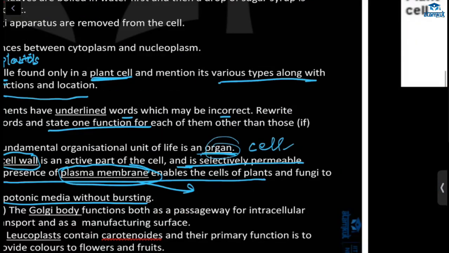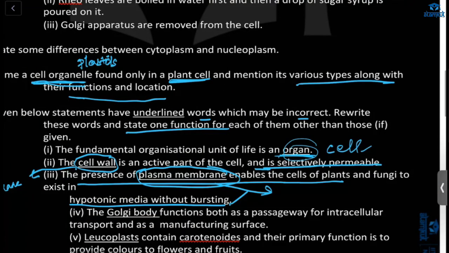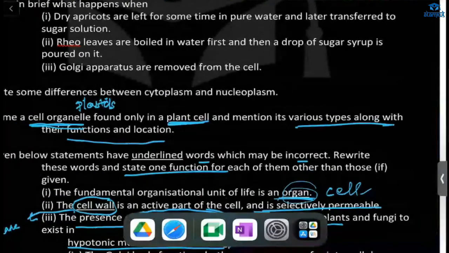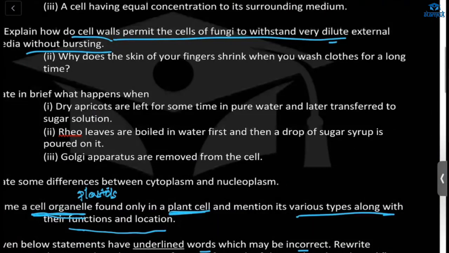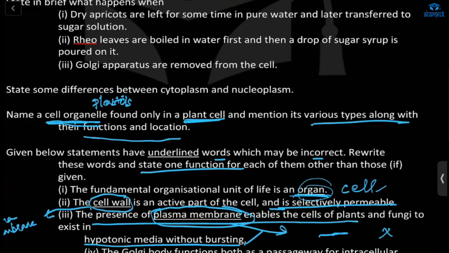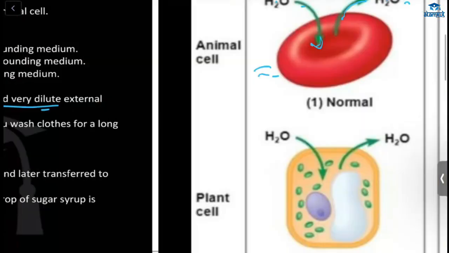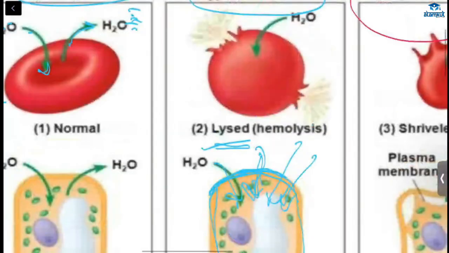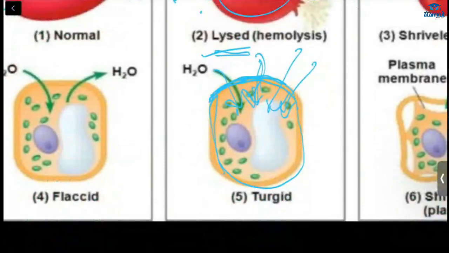Okay. In this case, then both the things are given. In one case they are telling cell wall, in the next plasma membrane. So one should be correct and one should be wrong. So which is correct and which is wrong? We have seen here, right? Cell wall, because plasma membrane is present here also, right? So why is this animal cell bursting? Because this plant cell is having what? Cell wall. That's why it is preventing the cell from bursting.